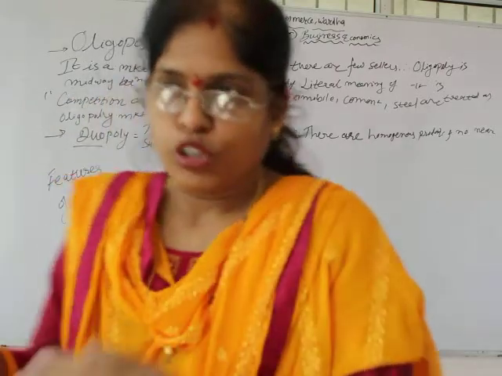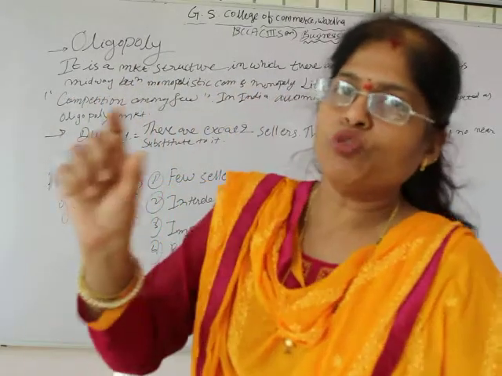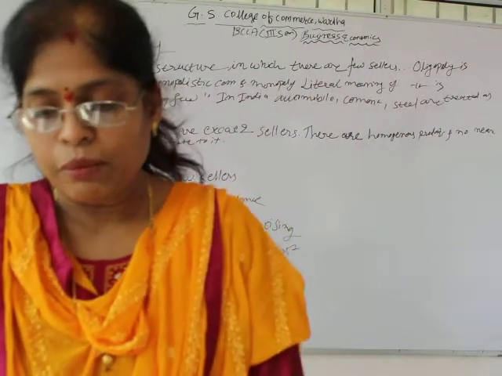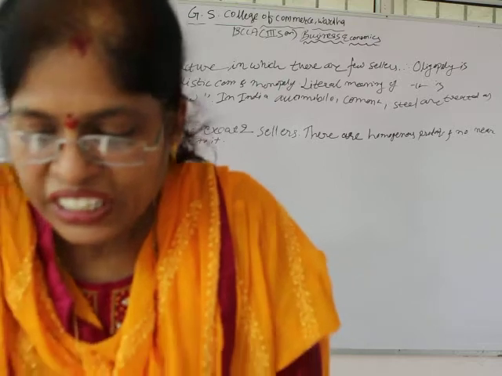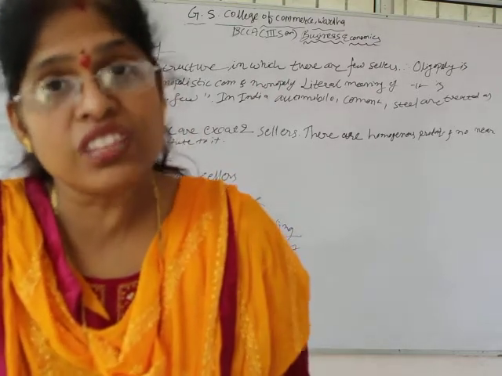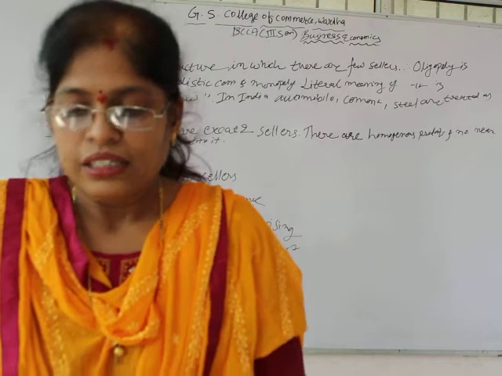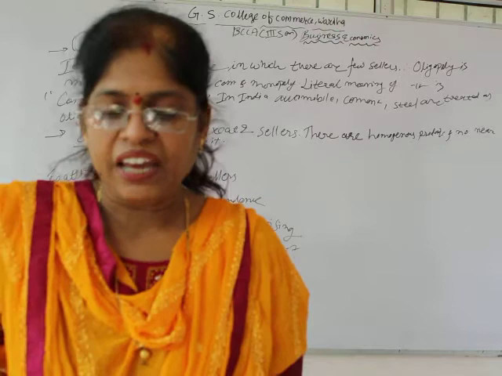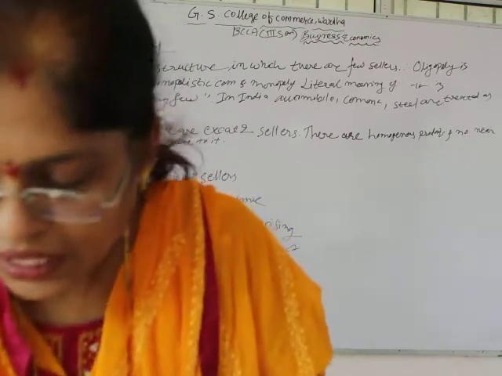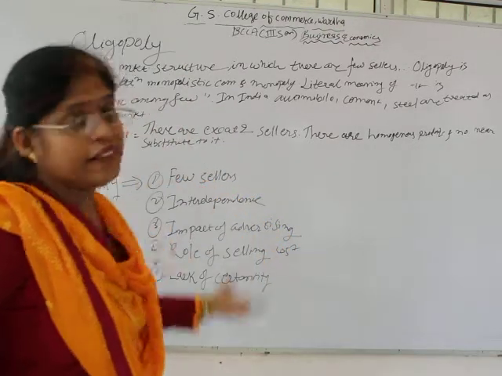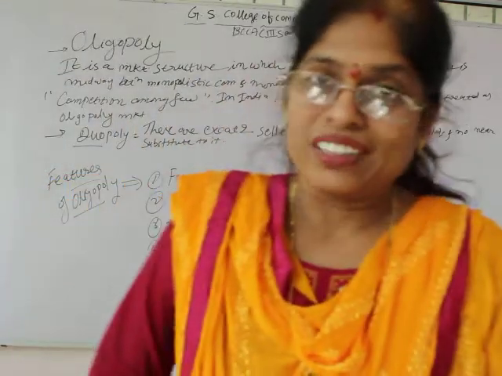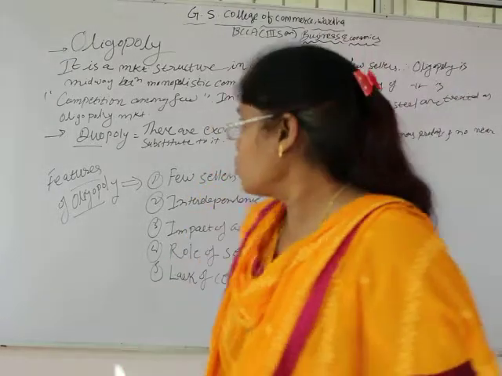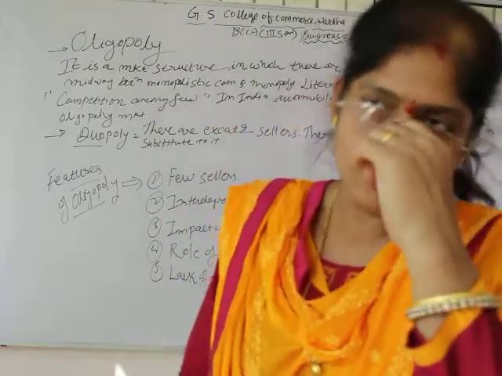Okay, so what is oligopoly? The literal meaning, the word to word meaning of the word, is competition among the few. So oligopoly means competition among the few. It is a competition among the few sellers where every seller influences or is influenced by the behavior of the other firms. In India, automobile, cement or steel industries come under the oligopoly market structure. Correct? So this is the meaning of oligopoly.